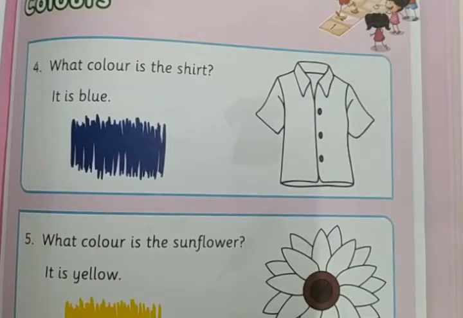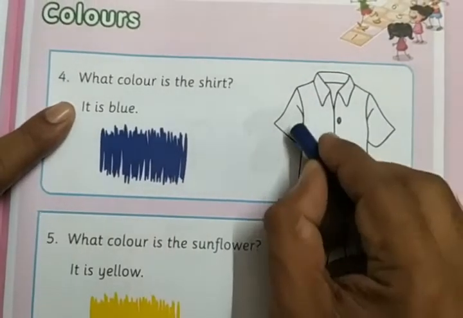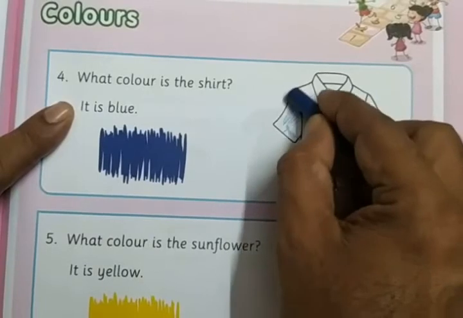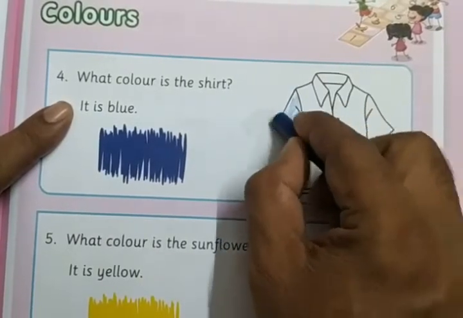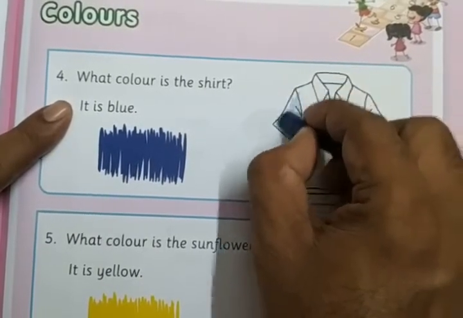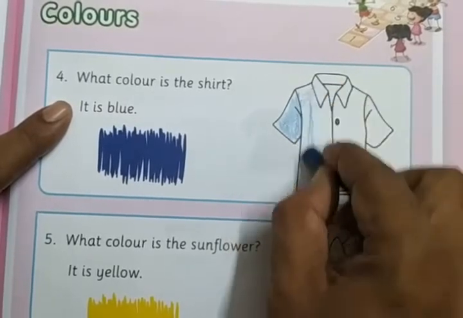So here we need to fill the shirt color with the blue. Right? So blue color shirt. This is a shirt.